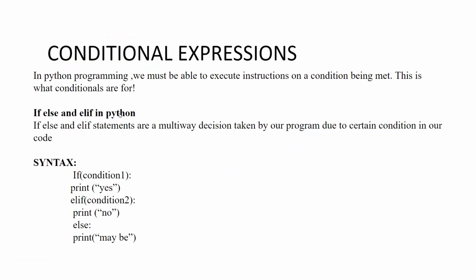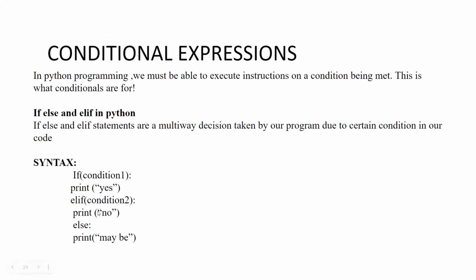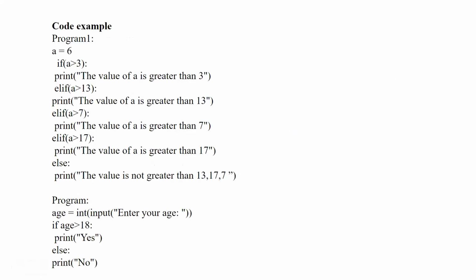Conditional expression. In Python programming, we must be able to execute instructions on a condition being met. The keywords for this are if, else or elif in Python. If this condition is true, then print yes, elif print no, else print maybe. We can see the example here.